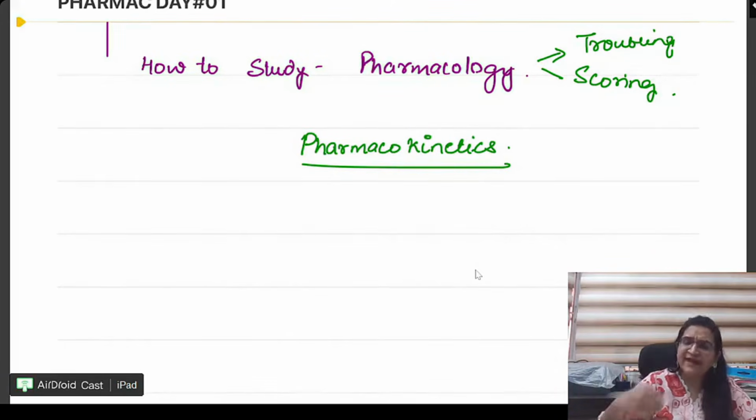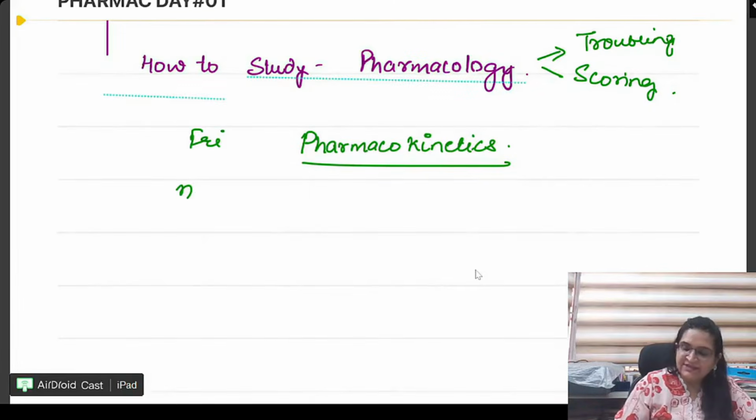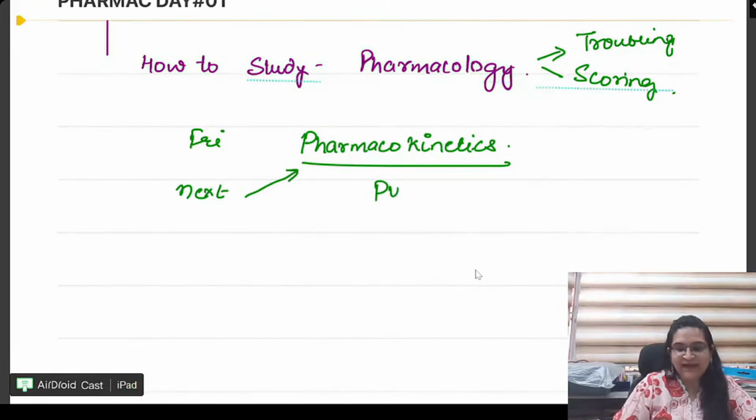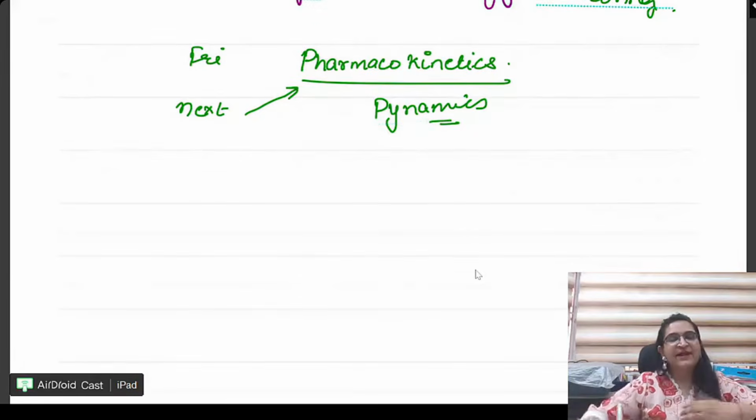Now, before every other Friday, like this Friday, I am doing pharmacokinetics. Next Friday, just read pharmacokinetics and read pharmacodynamics. Pharmacokinetics को revise करो, dynamics को भी learn करके आओ. Right?